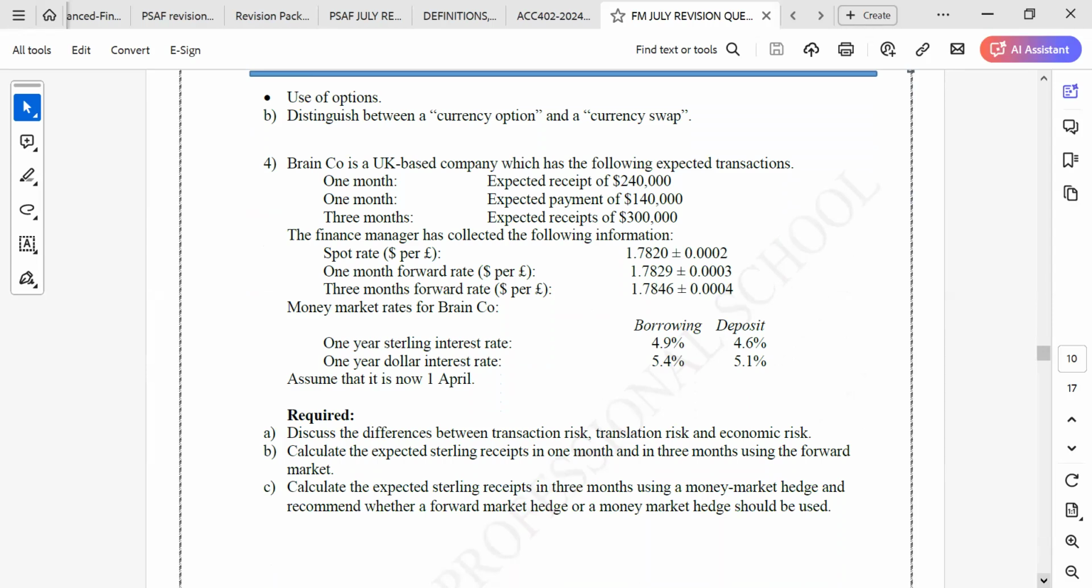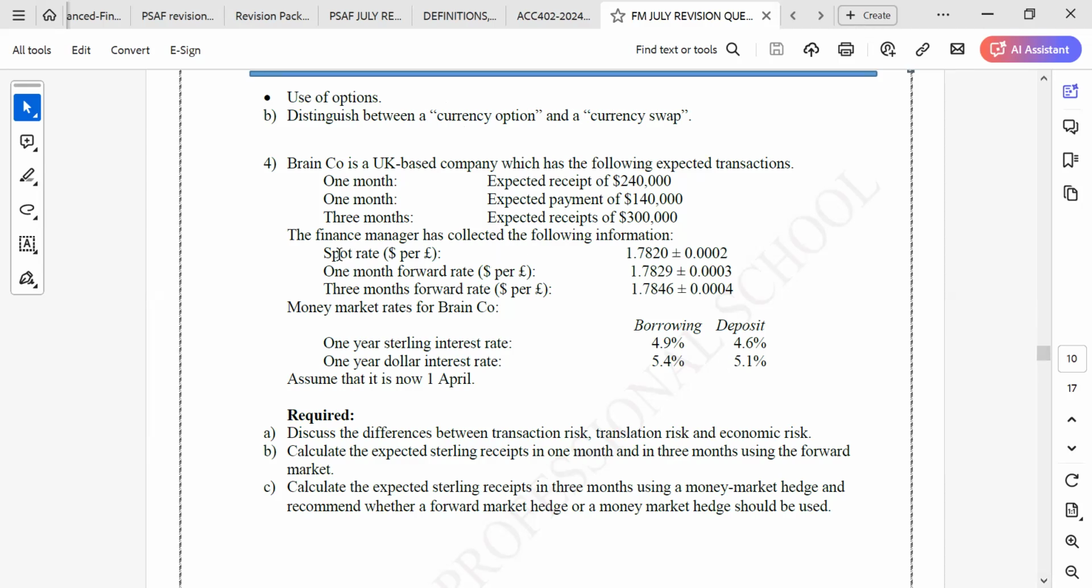I think with the option you have the option to either exercise or not. Okay, go and look for it. The currency option, we have done the currency option and currency swap. We have done it so many times, and I have taken my time to explain that so many times also.